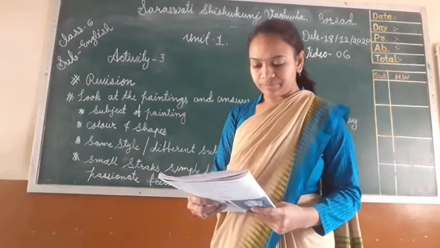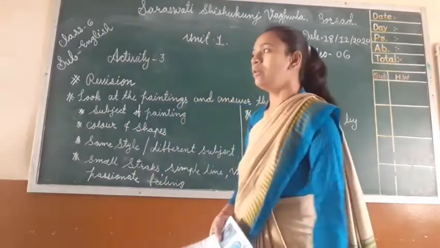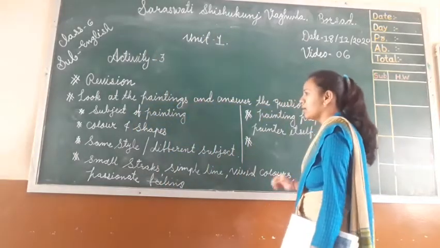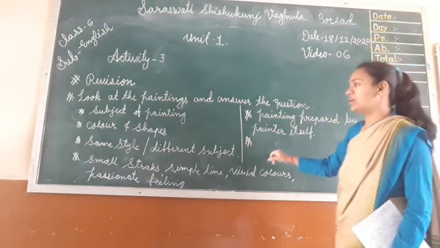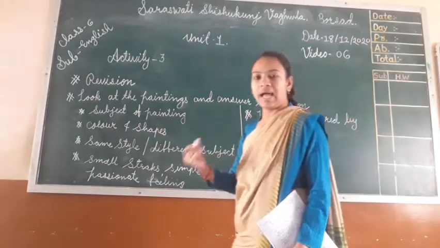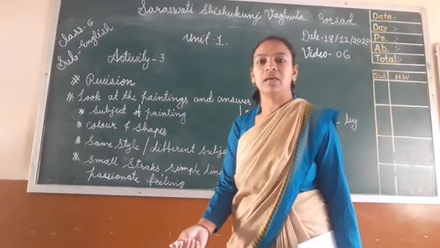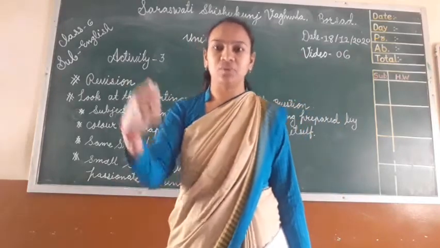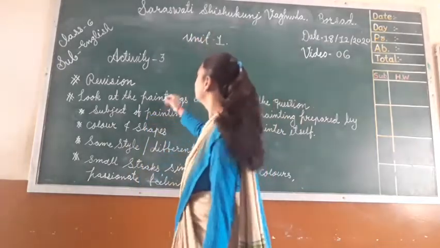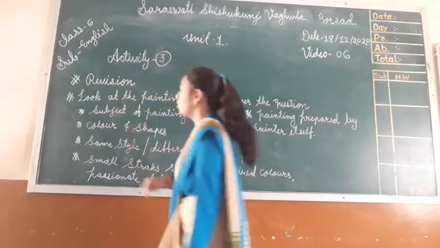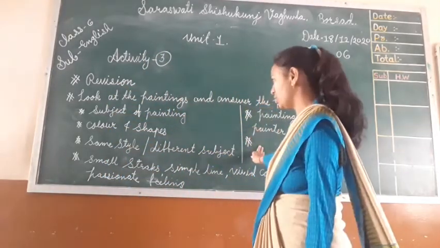Okay. Then swingy lines, then strokes, and all the colors. The shapes are different, but the colors, lines, canvas and brushes used by the painters are the same. Understood all of you? Okay. With this, activity number 3 is gone over. I hope all of you understand the answers of all the questions.